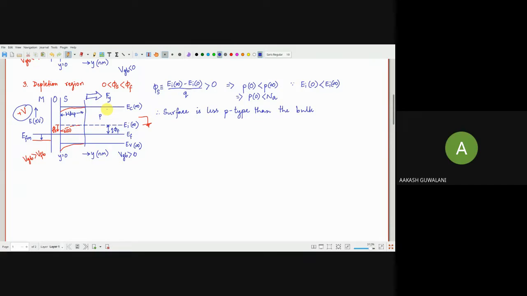The only thing that varies is basically the depletion width. At one point, which we called the pinned point, there is very little change in the surface potential. Very little change in the surface potential means... okay, now you will understand this.